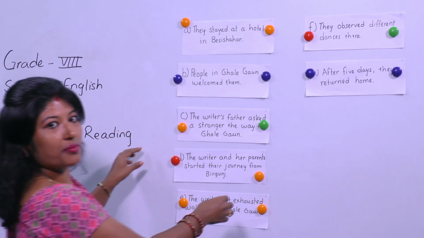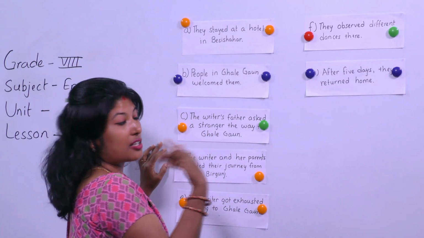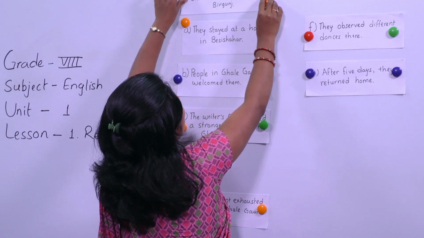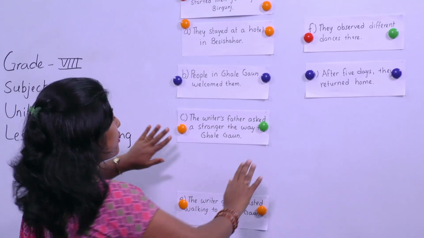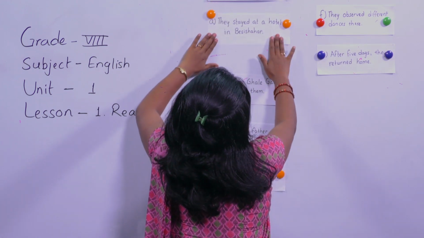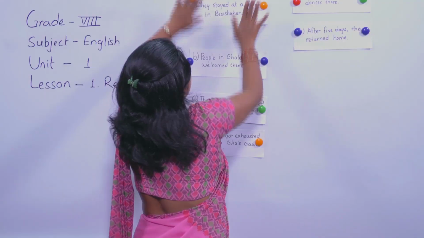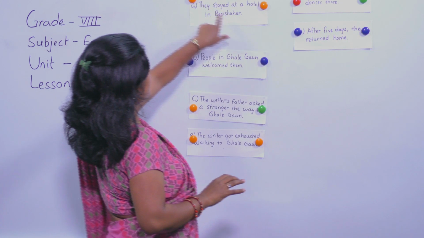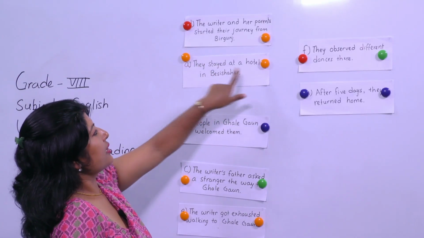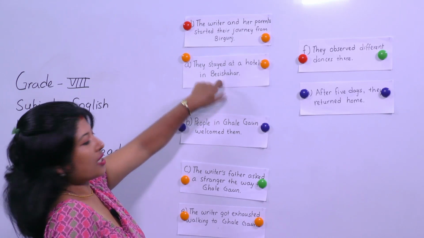So it might come first. They started their journey, so that comes first, right? And then they reached the place and stayed in a hotel. So this option is obviously correct. They stayed at a hotel in Besisahar.